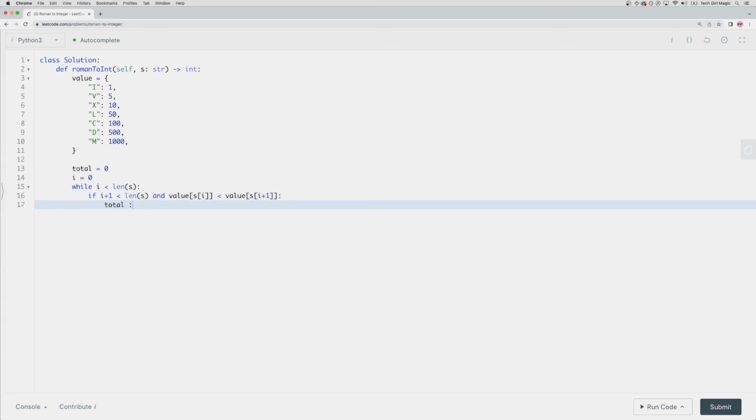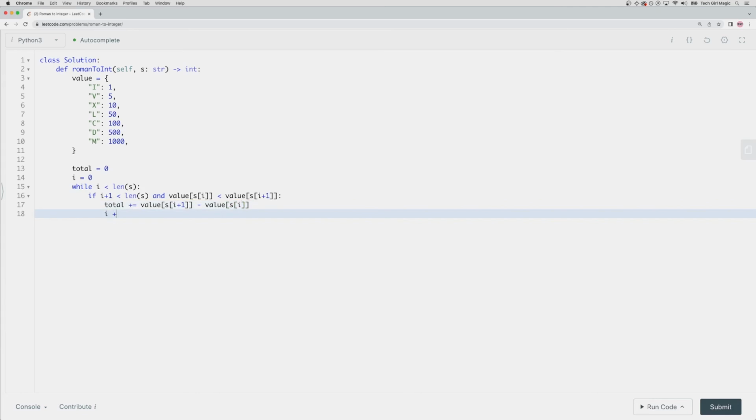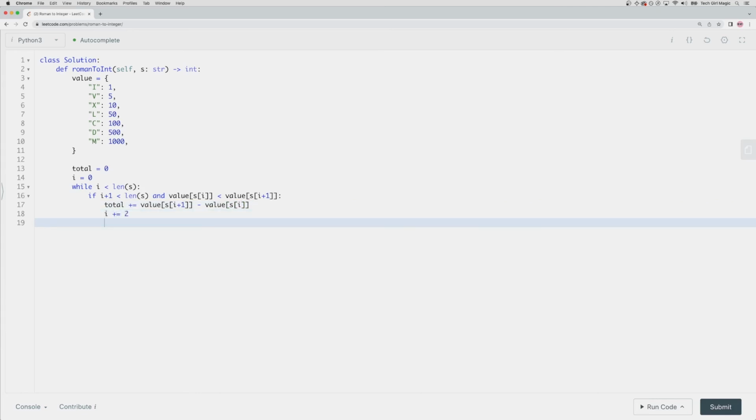And if we are in this particular case where we're in the subtraction world for this step in our algorithm, then we take the difference and add that difference to total, and then increment our pointer by 2.